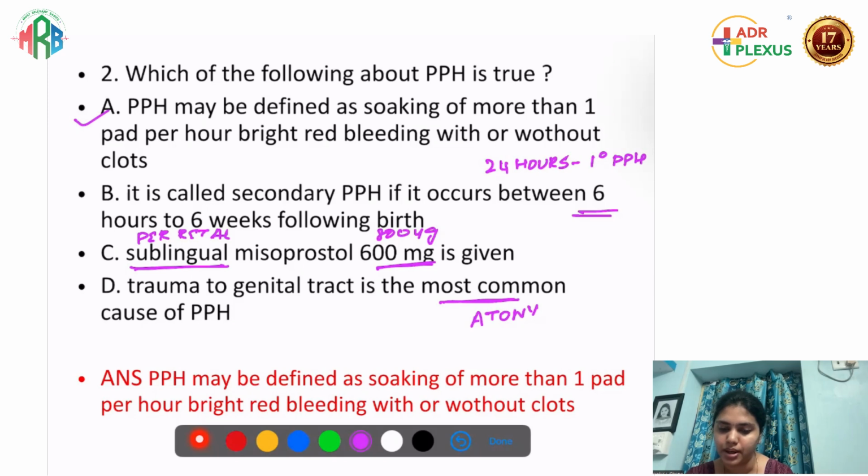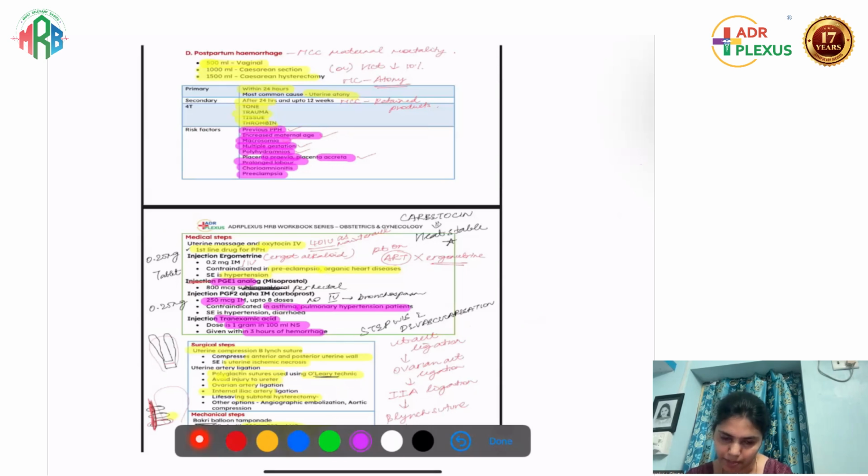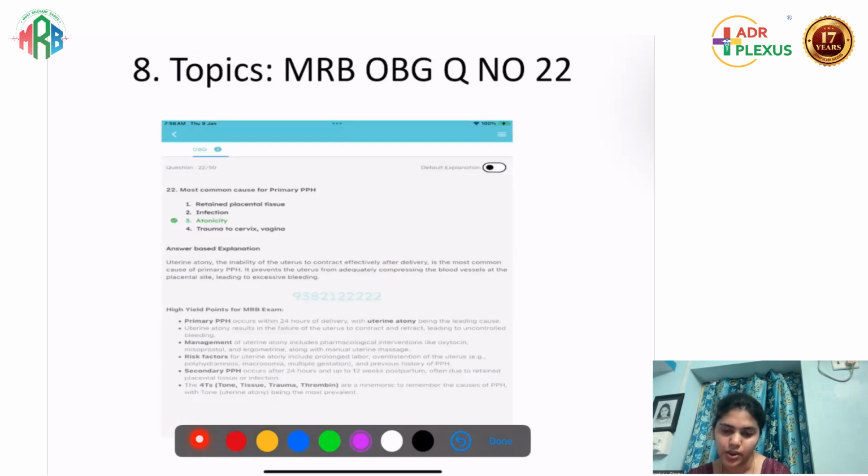So the first option will be the right one, which is soaking of more than 1 pad per hour, bright red bleeding with or without clots. Right? This is the PPH in our workbook, and if you see the 500 ml after vaginal delivery, this PPH was one of the options. Primary is within 24 hours, and the most common cause will be atony. We have already seen that. And the dose of misoprostol is per rectal, which is what we are using. So per rectal 800 mcg, right? So the answer is A. We had a similar question in MRB OBG question number 22, the most common cause of primary PPH is atony, and we have discussed the other causes also.